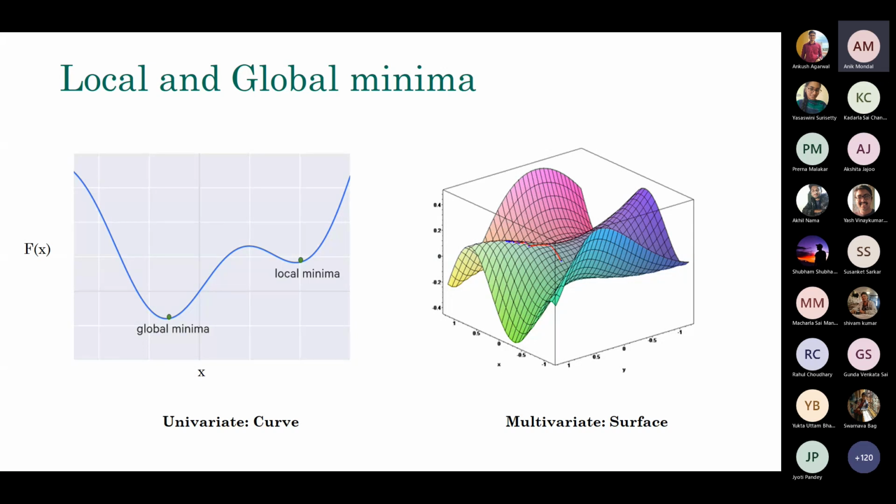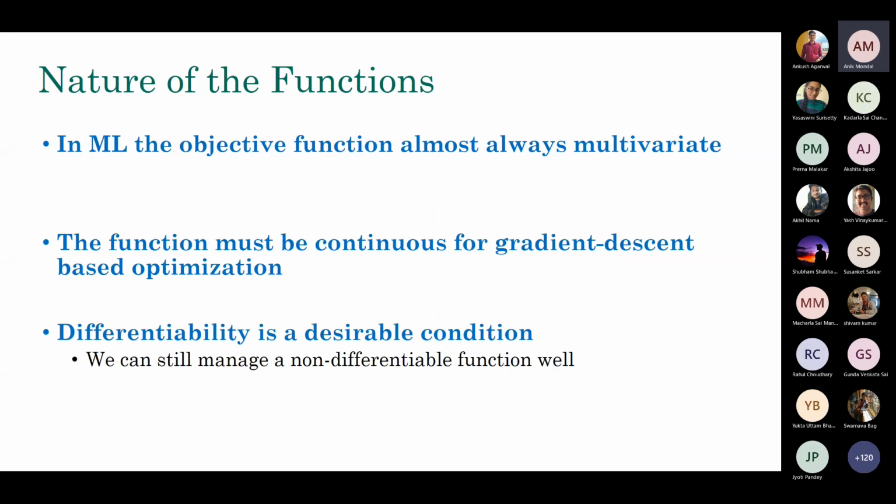All right. So now let's move on to the nature of the functions that we will be dealing with. In this particular talk, in particular in deep learning, we won't be dealing with all kinds of functions. A particular kind of functions we'll be dealing with, because that's good enough to serve our purpose. So as I mentioned, in machine learning, the objective functions that we deal with are often multivariate functions. So you have to assume that's the multivariate function we'll be dealing with.